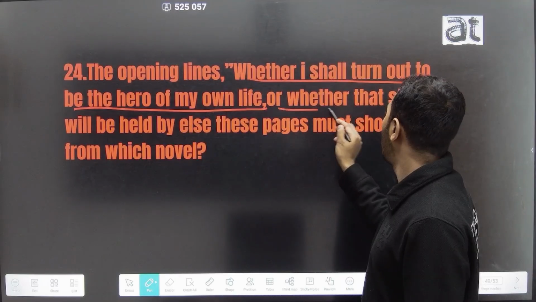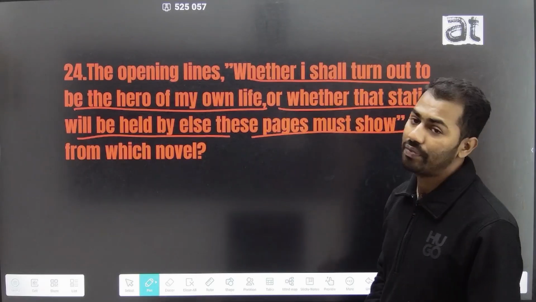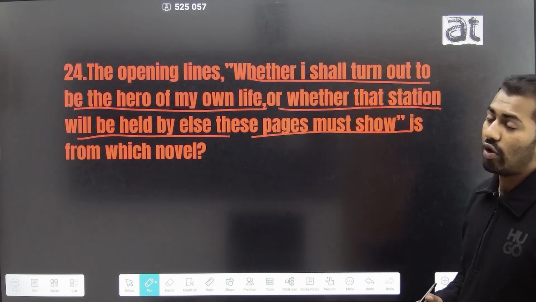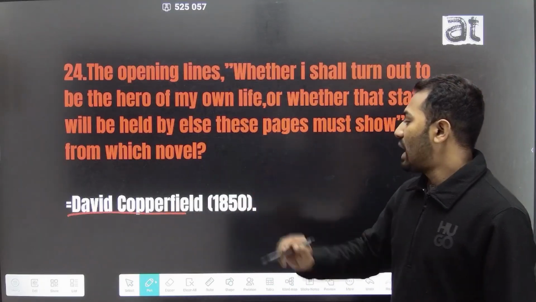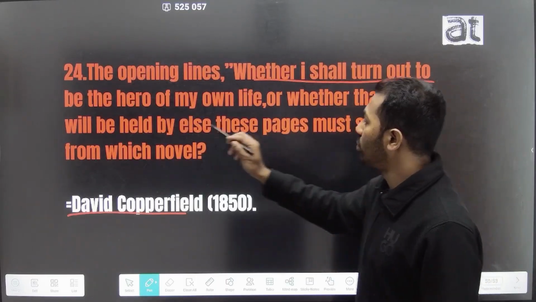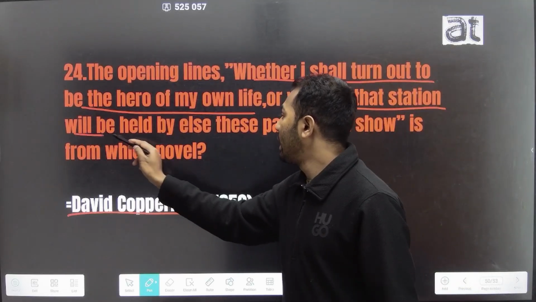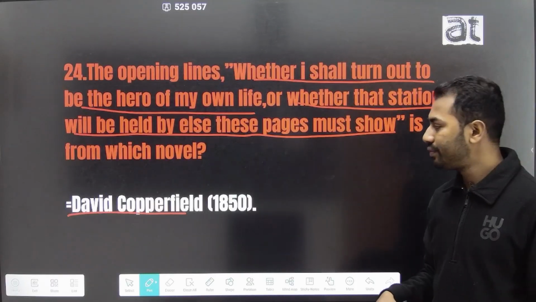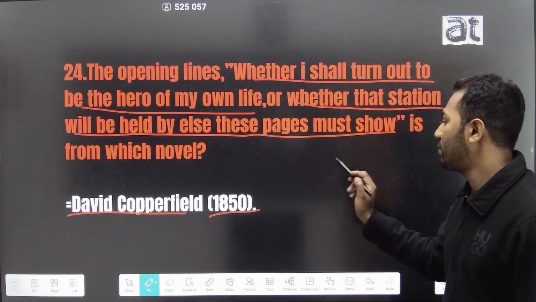The 24th question is about the opening line, whether I shall turn out to be the hero of my own life, or whether that station will be held by anybody else, these pages must show. This is the opening line of one of the most important novels by Charles Dickens, David Copperfield, and this work was published in the year 1850.